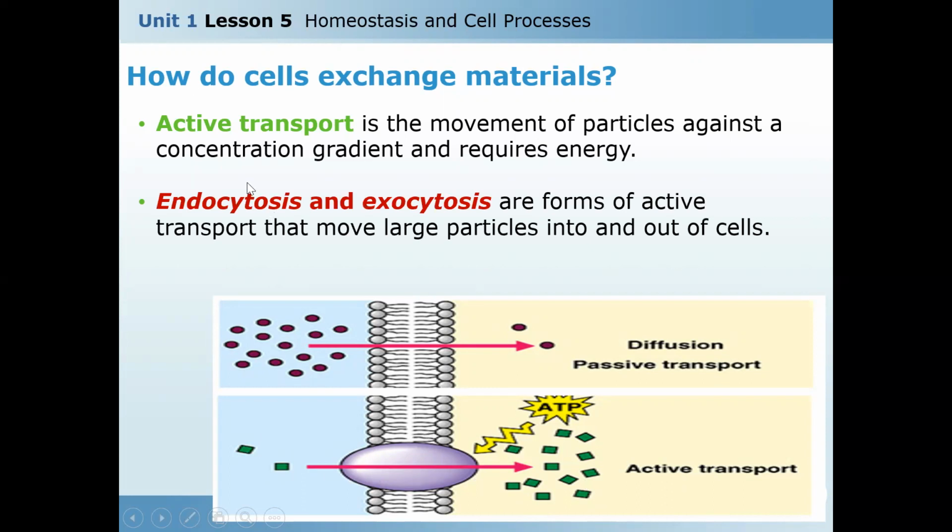What about endocytosis and exocytosis? Also, these are forms of active transport that move large particles into and out of the cell. Okay, so endocytosis and exocytosis need energy. This is an example of active transport.